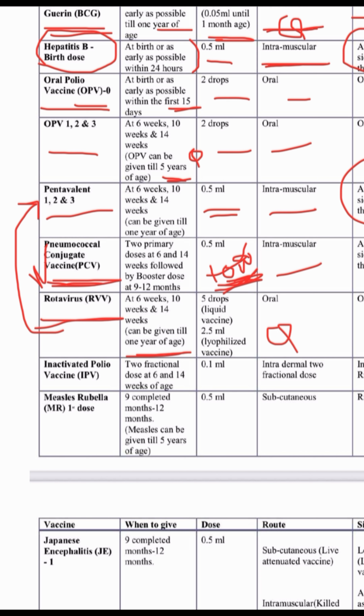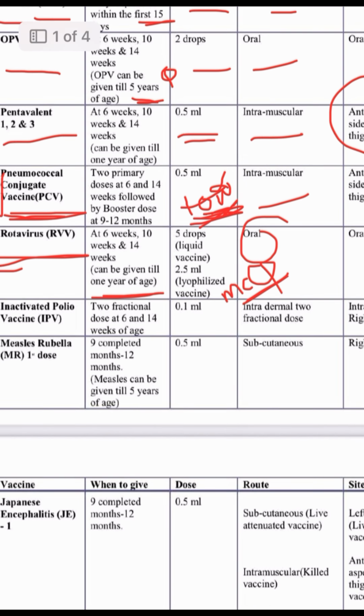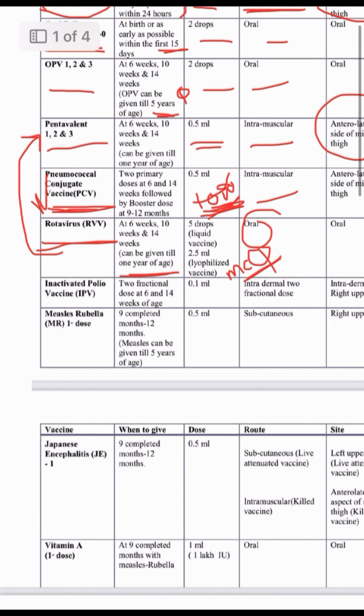Rotavirus is given orally at 6, 10, 14 weeks. For PCV, remember no 10-week dose.